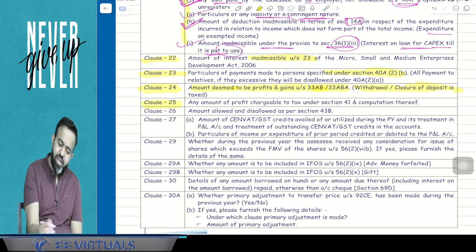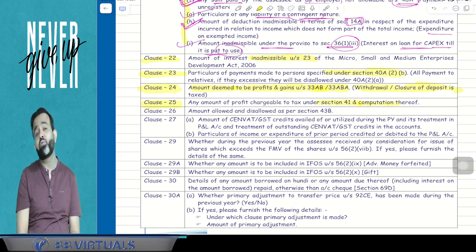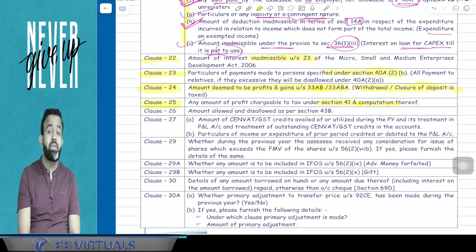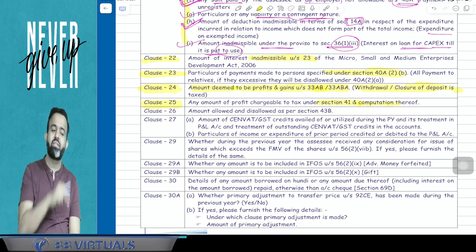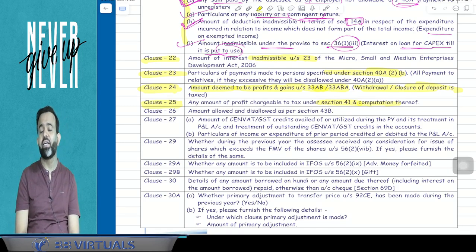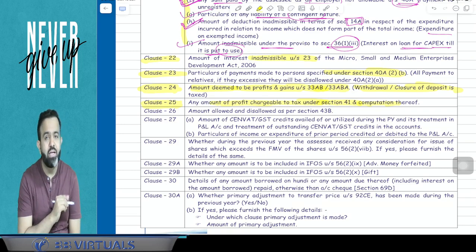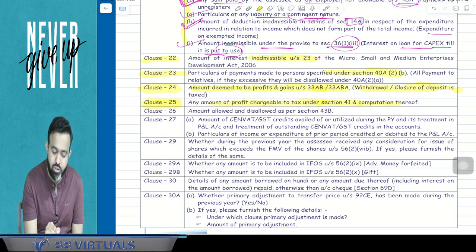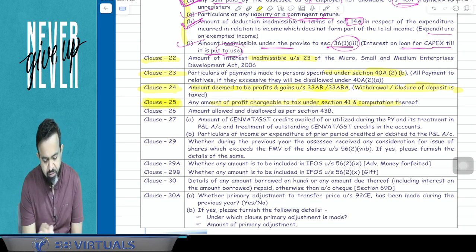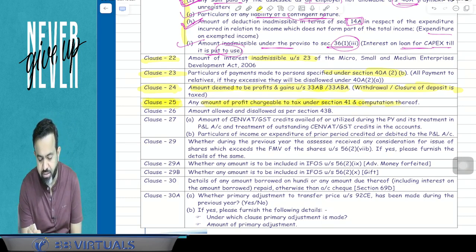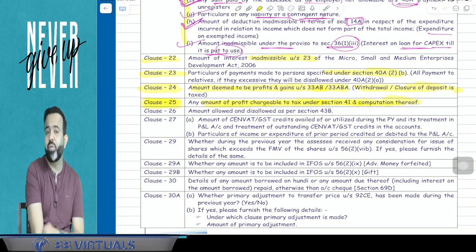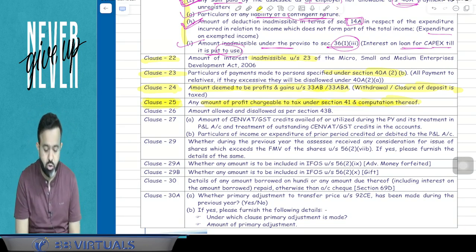Now clause number 25 is related to section 41. Section 41 says, if you remember, bad debts recovery is 41.4. Now terminal depreciation and balancing charge is 41.2. 41.1 says that if any expenditure deduction you have claimed earlier, and now there is a refund or remission or cessation of trading liability, then that is going to be taxable. That is section 41. So that has to be reported in clause number 25. Under clause number 25, any amount of profit chargeable to tax under section 41 and computation thereof has to be mentioned.